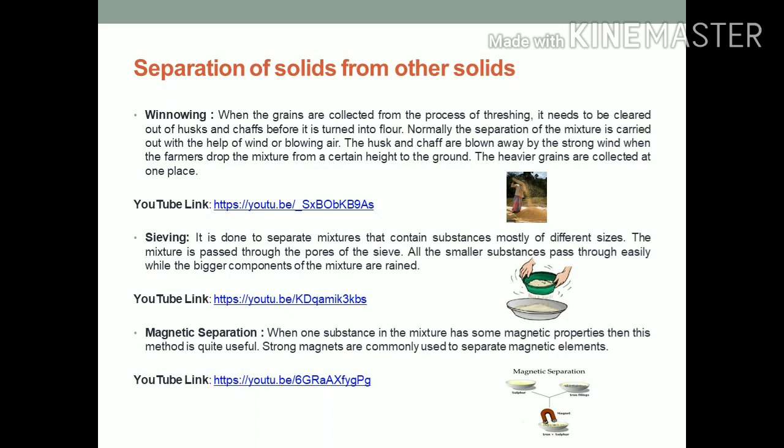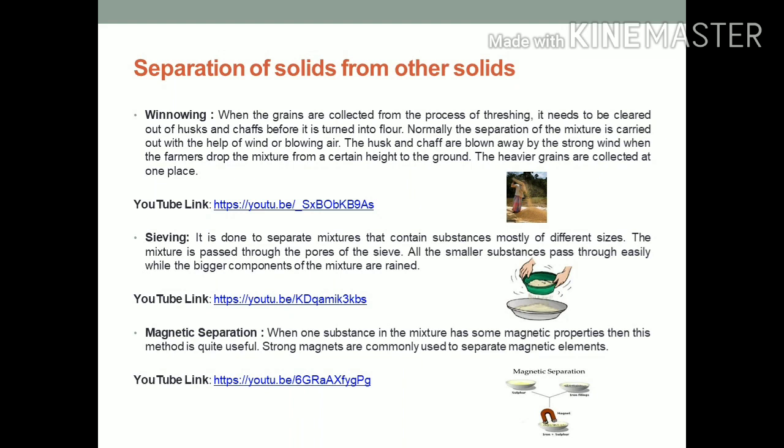Normally, the separation of the mixture is carried out with the help of wind or blowing air. The husk and chaff are blown away by the strong wind when the farmers drop the mixture from a certain height to the ground. The heavier grains are collected at one place as shown in the picture. You can understand this topic with the help of this YouTube link also.